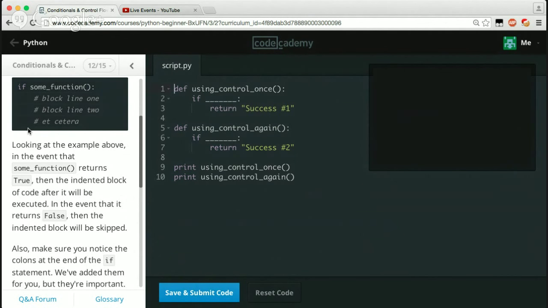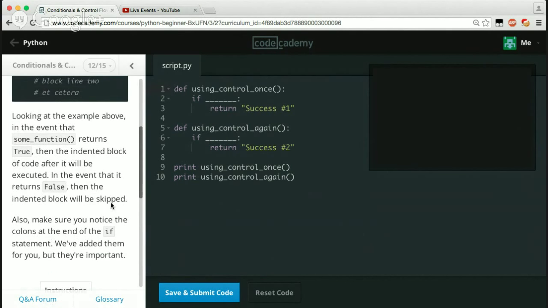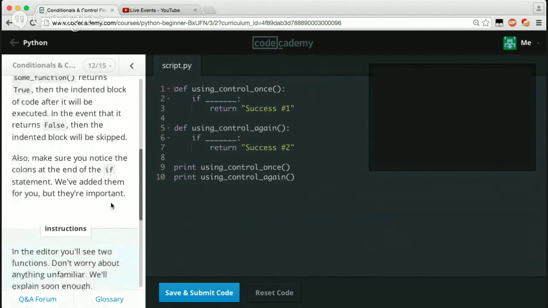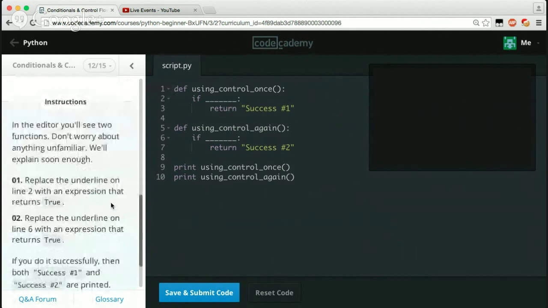Okay, anyways. Looking at the example above, in the event that some function returns true, then the indented block of code after it will be executed. In the event that it returns false, then the indented block will be skipped. Also, make sure you notice the colons at the end of the if statement. We've added them for you, but they are important, so don't forget them.